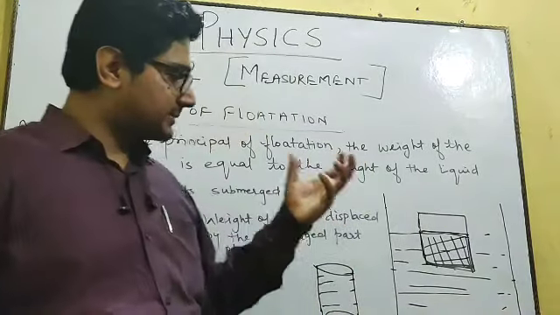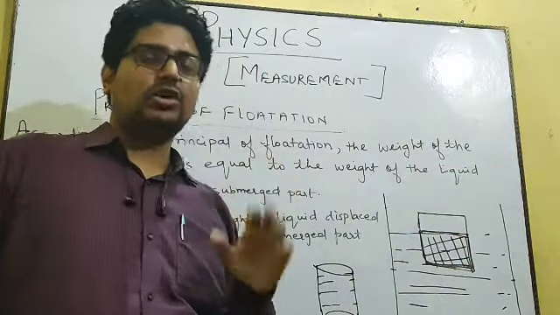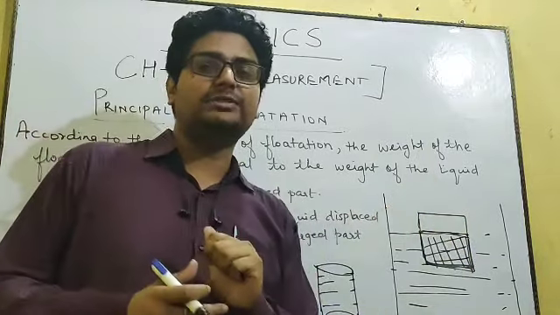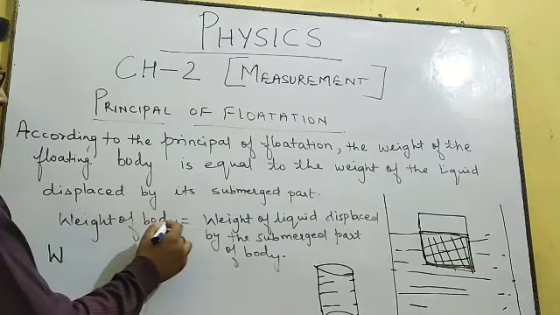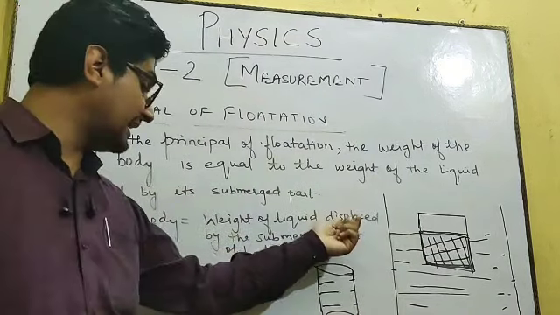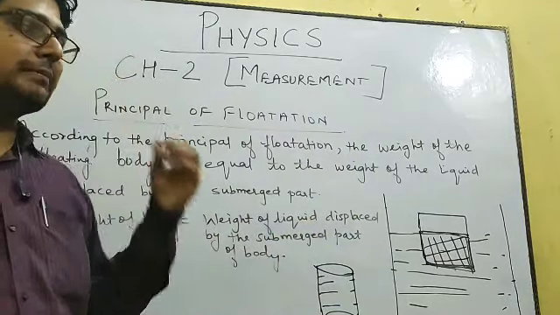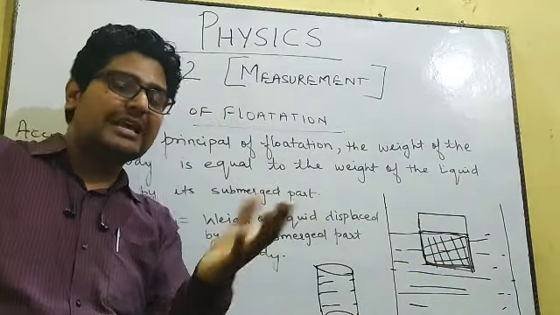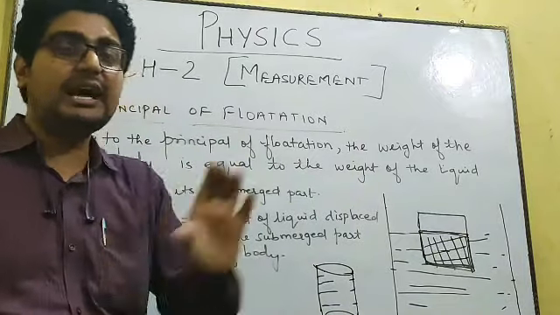Now, on the basis of this, we come to the conclusion that for any object placed in water or liquid, the volume of the portion that is inside water will be equal to the volume of water displaced. So the weight of the body, which we are taking as W, should be equal to the weight of the liquid displaced by the submerged part of the body. The submerged part means the portion of the body which is inside water; an equal volume of liquid gets displaced, and we have to get the weight of that liquid.